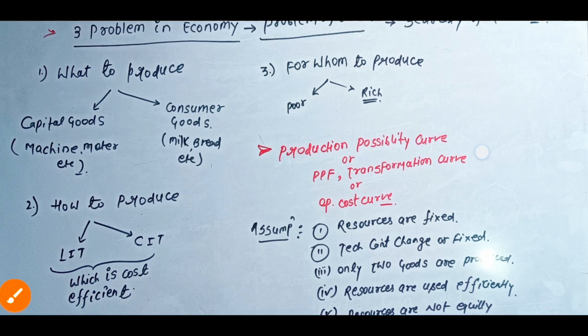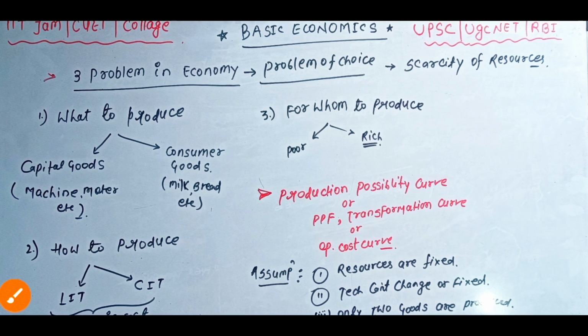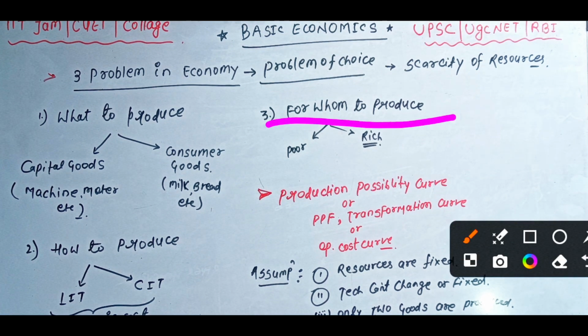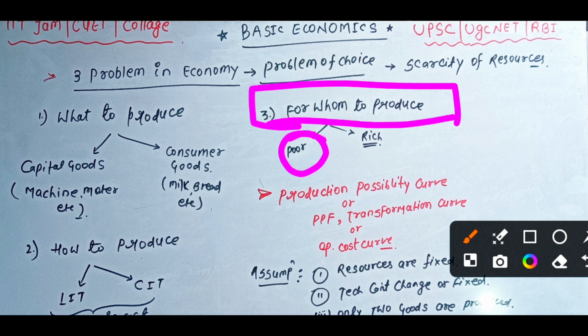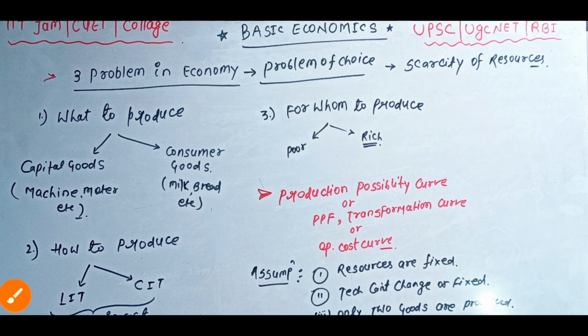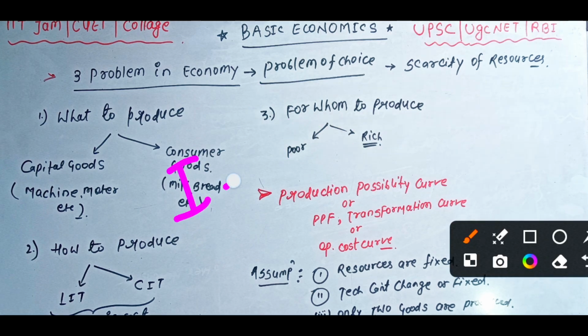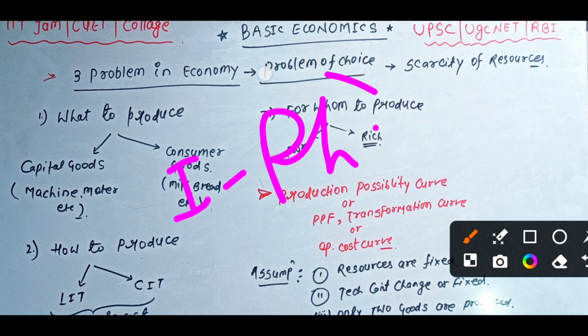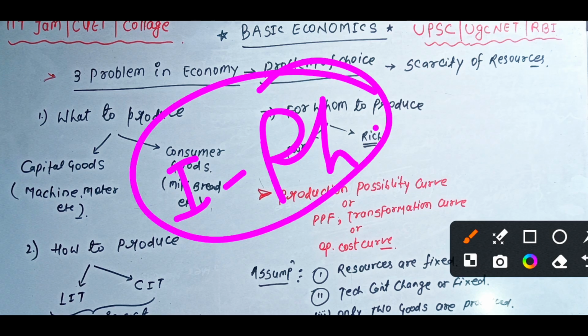Okay, now the third problem is for whom to produce. Now the producer will think for whom to produce: for the poor or the richer. We can take an example like iPhone, right? For iPhone, the producer doesn't think that we will do production for the poor.